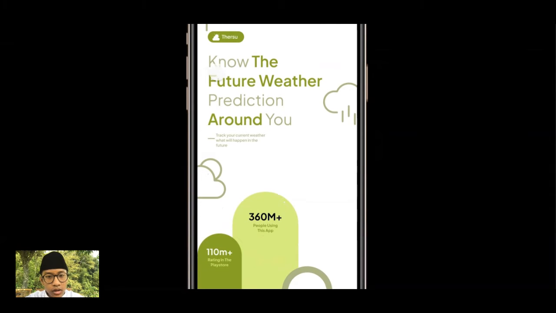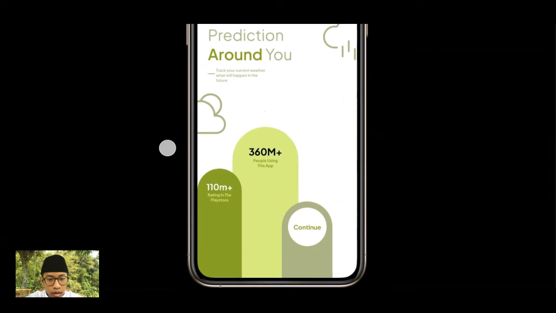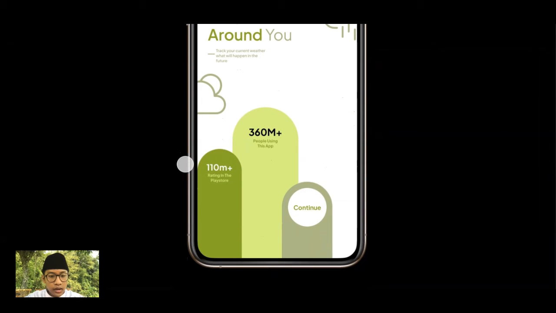As the text says, it is the future weather prediction around you, and it takes your current weather but also what will happen in the future.